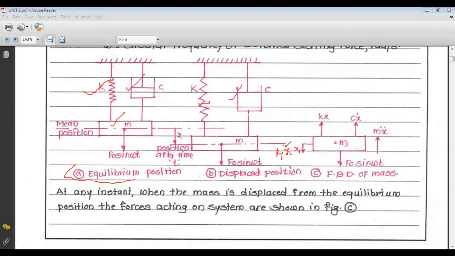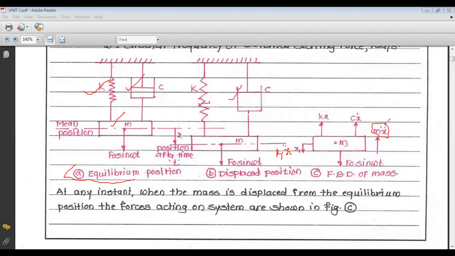Now what are the forces acting on the system at any time t? There are 4 forces. In case of free damped vibration there will be 3 forces, but in case of this forced damped vibration there will be 4 forces. The first force is the inertia force, that is m x double dot. This inertia force is opposite to acceleration.